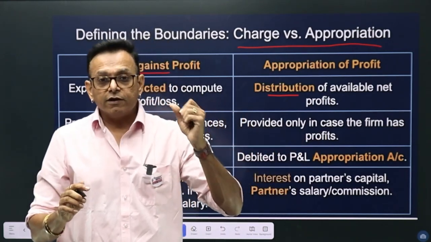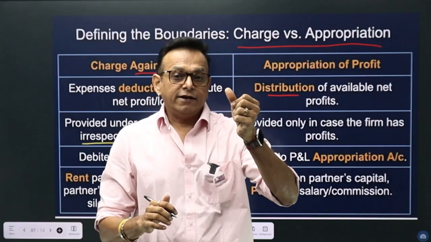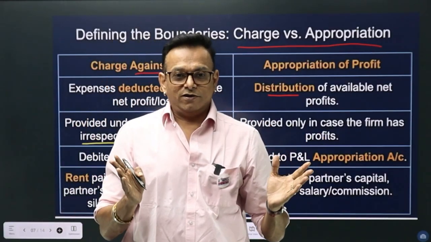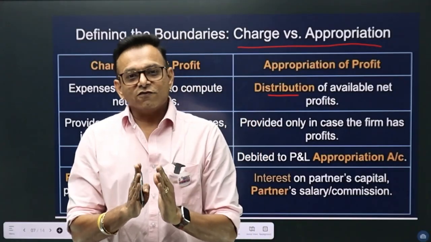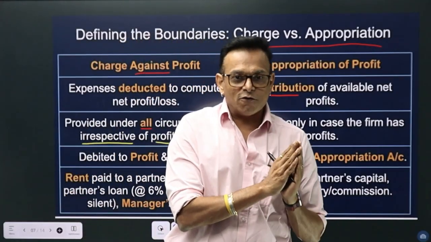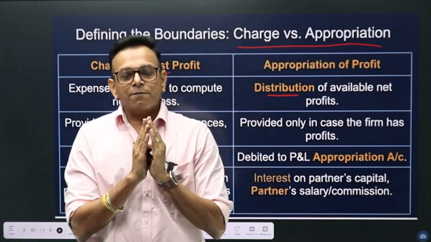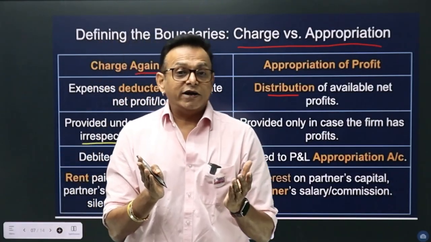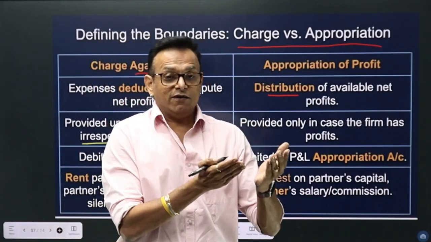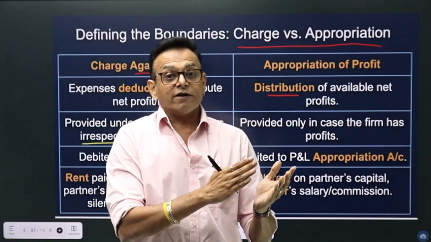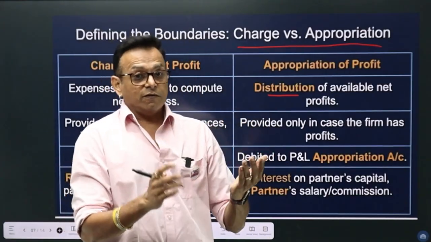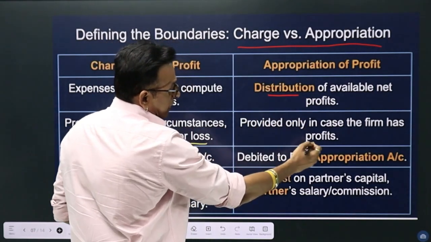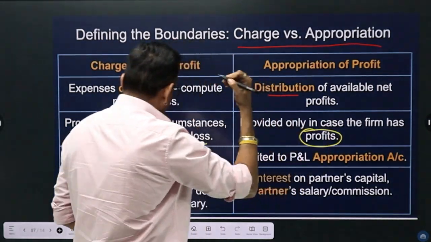I would just like to highlight that in 11th standard you studied a chapter, reserve versus provision. Provisions were charged against profit and reserves were part of profit. So what is part of profit? If there is profit, there will be reserve. If there is no profit, there will be no reserve. Similarly, appropriation happens only if there is profit.